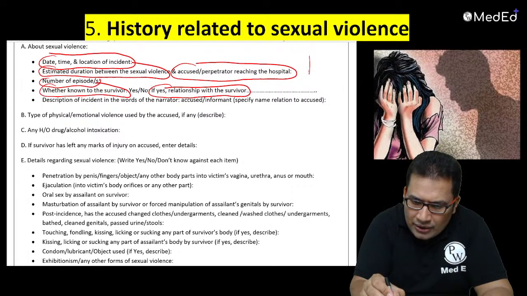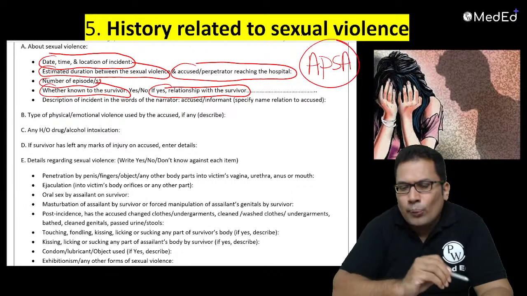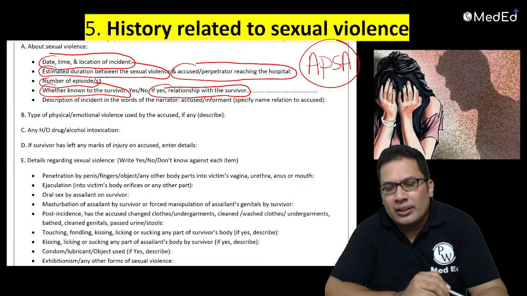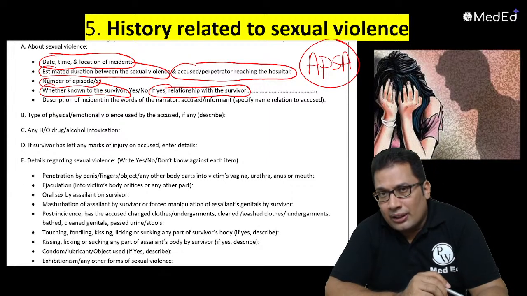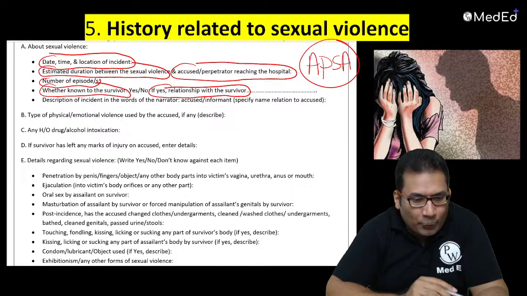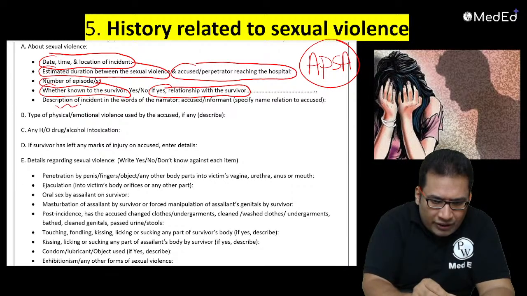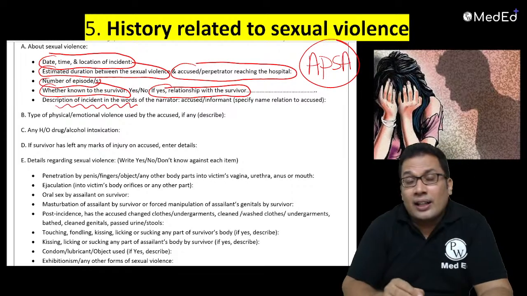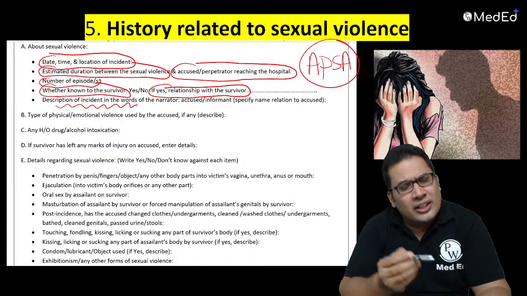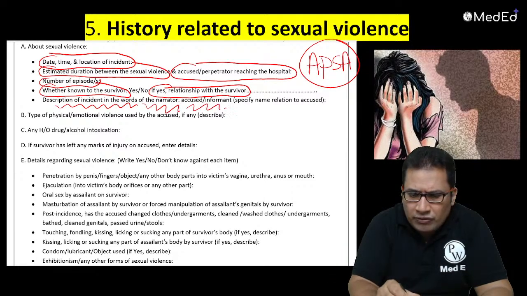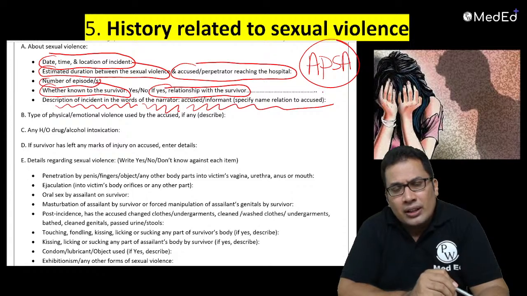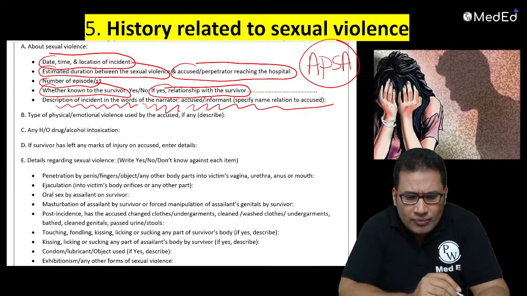Here a question can be asked: what is APSA under POCSO? Aggravated penetrative sexual assault. This can be asked when it is committed by someone who is a relative. Then description of the incident: in the beginning you can write alleged history, in the words of the narrator, accused, or informant, about the sexual violence.